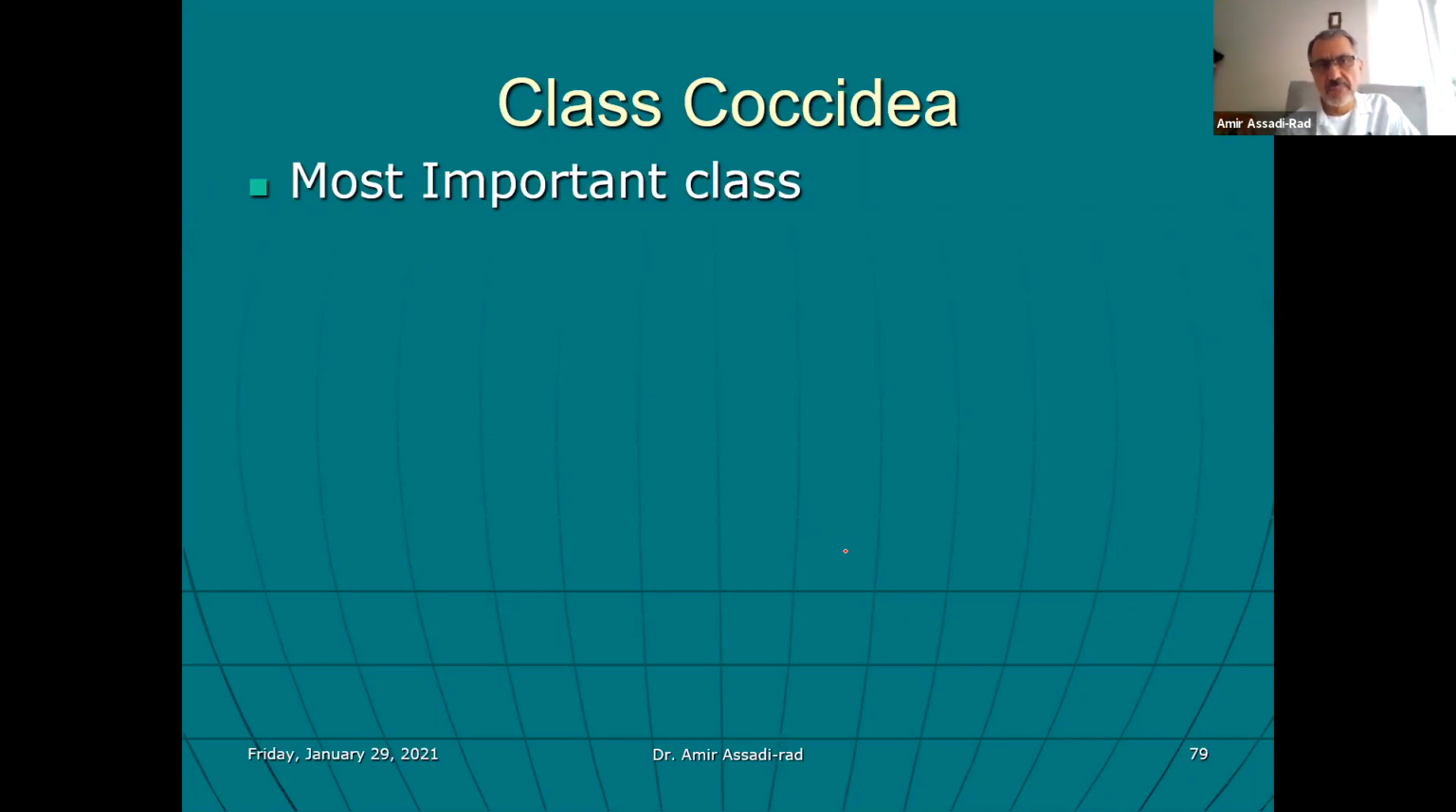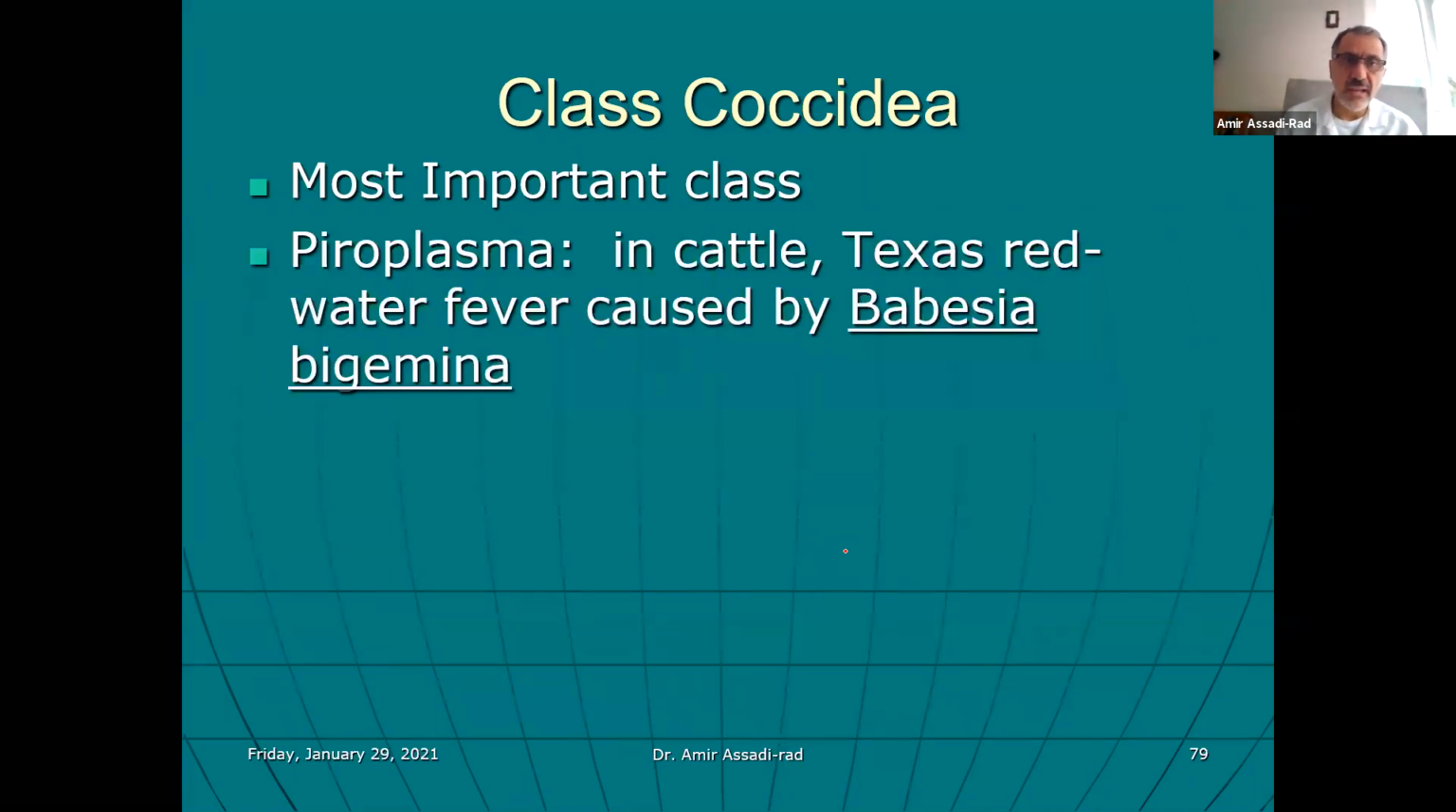Euglenidia, and then Trypanosoma. So Coccidia is the most important class because the members of this class cause disease. They cause death on planet Earth. So Piroplasma in cattle causes Texas red water fever, caused by Babesia bigemina. Piroplasma is the name of a class, but in cattle that is the name of the organism that causes disease. We humans get Babesia as well.